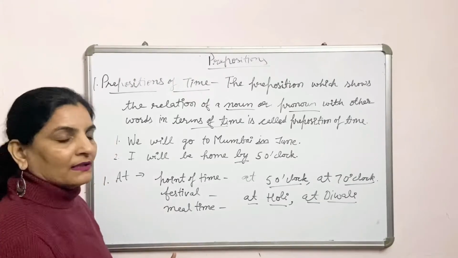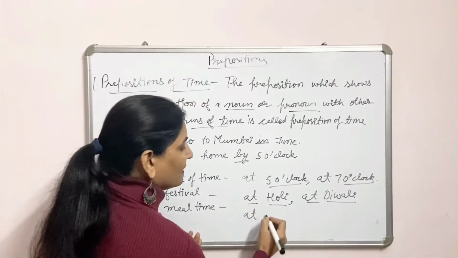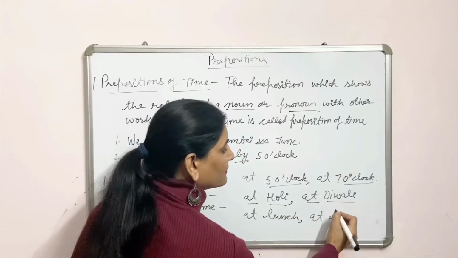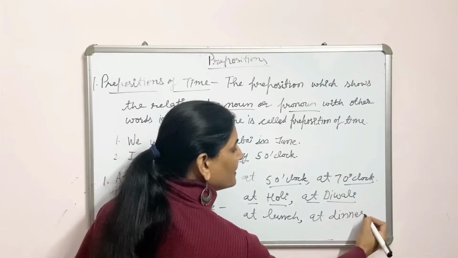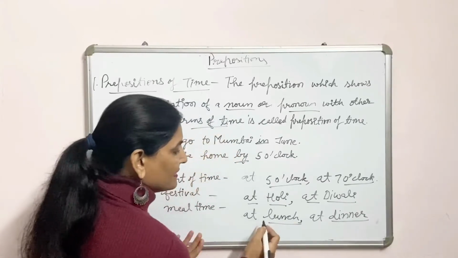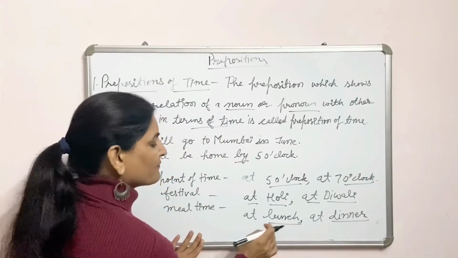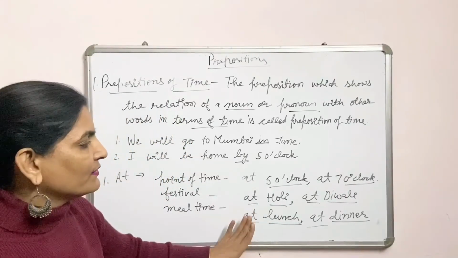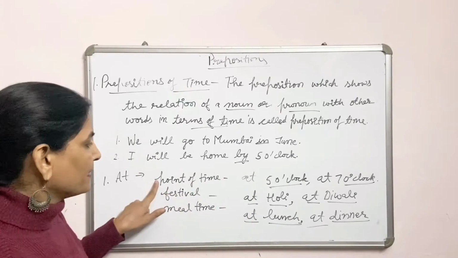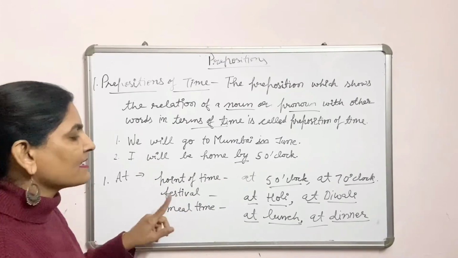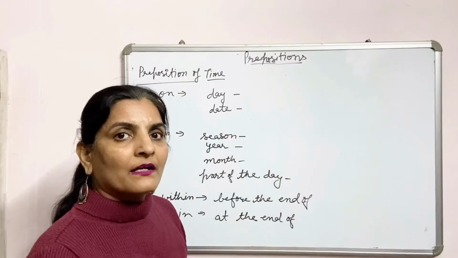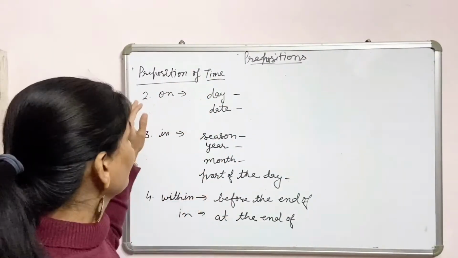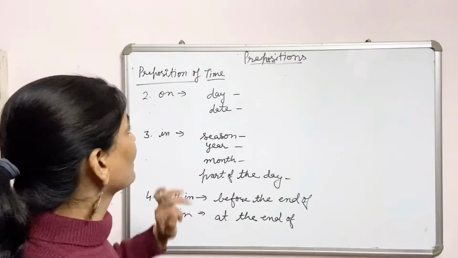Meal time: at lunch, at dinner. These are the names of meals, and with meal times we are using at here. We have used at before a point of time, before festivals, and before meal times. Students, we are doing prepositions of time, and the second one is on.